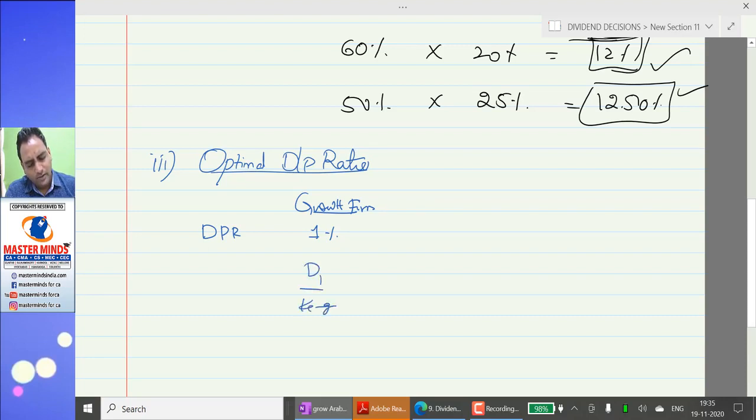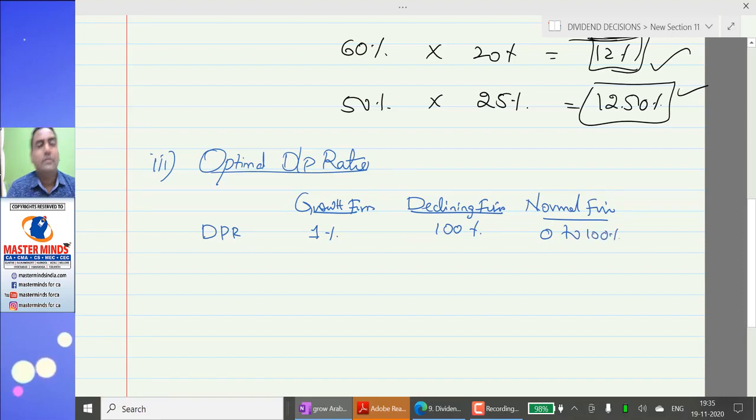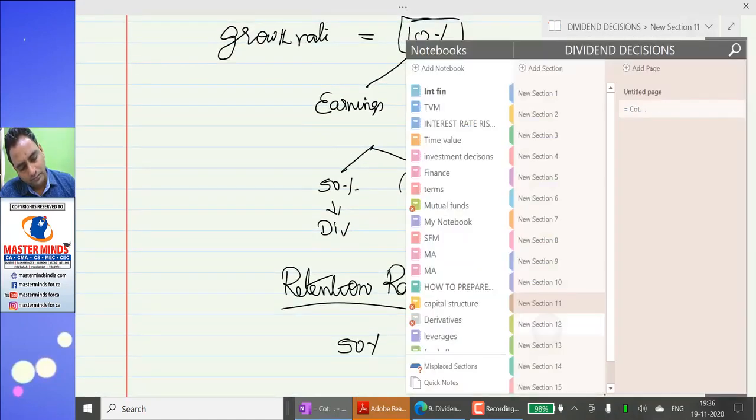D1 divided by Ke minus g. If you had a dividend payout ratio of 0%, the numerator becomes 0. In that case, we can't find the value of the share. That's why at least 1%. In case of a declining firm, 100%. In case of a normal firm, 0 to 100%. Similar to the suggestions made by Walter.